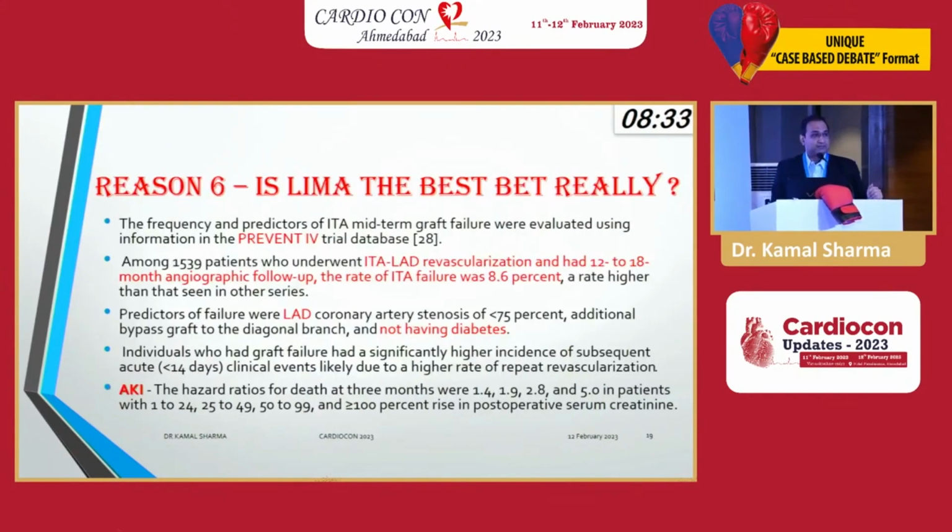LIMA is best. अच्छा, पहले तो आप सर्जन आपस में डिस्कस कर लो कि LIMA करना है कि वेन ग्राफ्ट करना है. Because I know some of the surgeons, they say vein graft is best. Other problem is beating heart is best or on pump is best. अभी वो भी clear नहीं है. Then radial is best or vein graft is, वो भी clear नहीं है.